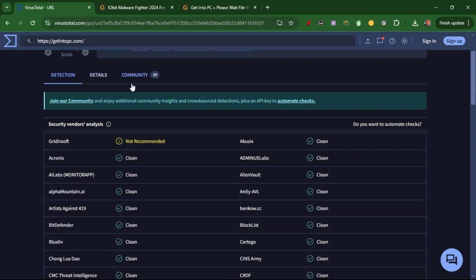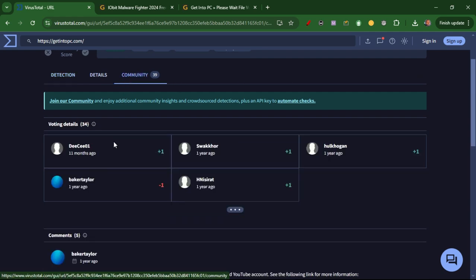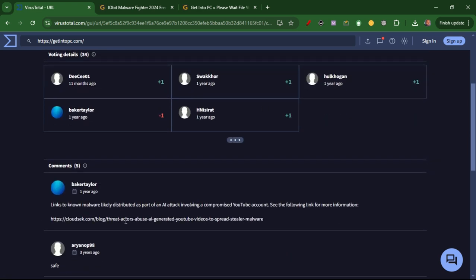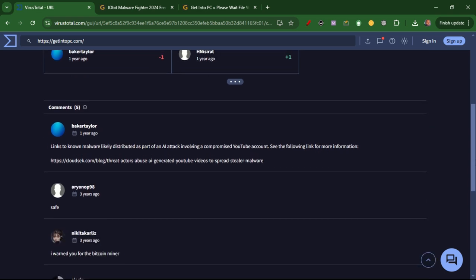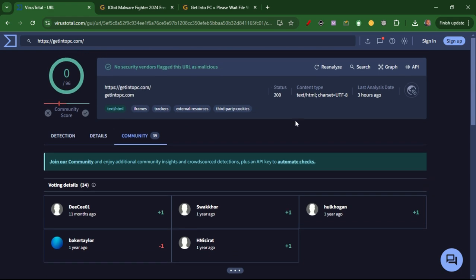Okay, let us see what the community is saying. As you can see, a year ago, some people dropped links to know more that were likely distributed as part of an AI attack involving a compromised YouTube account. See the following link for more information. Whenever you submit a URL for checking, always come to the community section to know what the community is saying. As you can see, most people voted this website to be a very good website.